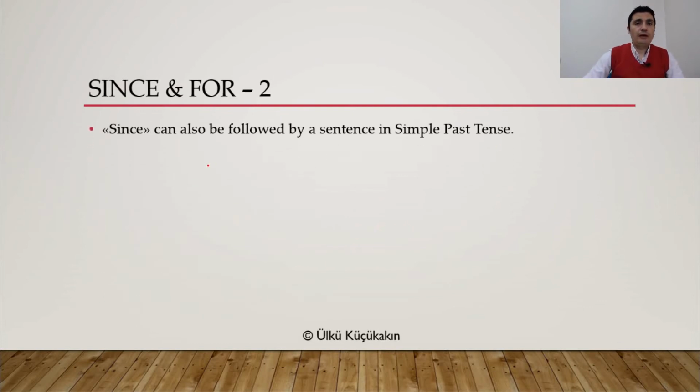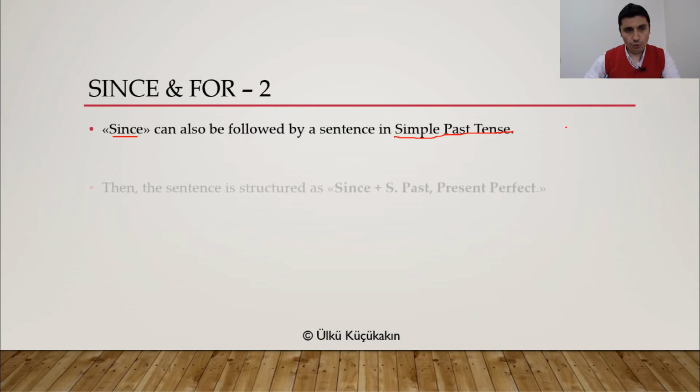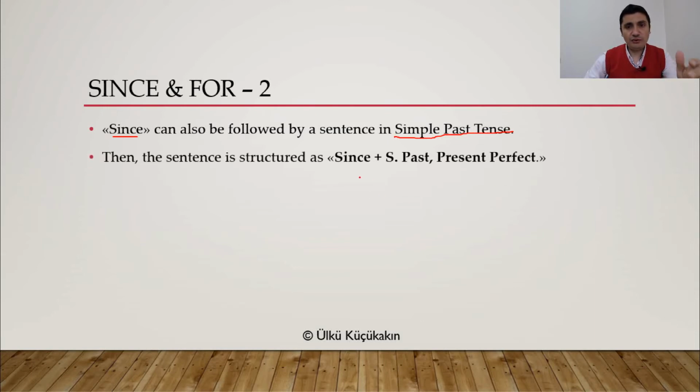Now, some other points about since and for. Since can also be followed by a sentence in simple past tense. Now, since tells us when the state started. So, you can tell this with simple past tense as well. But be careful. Since plus simple past tense. Since is the time linker here.